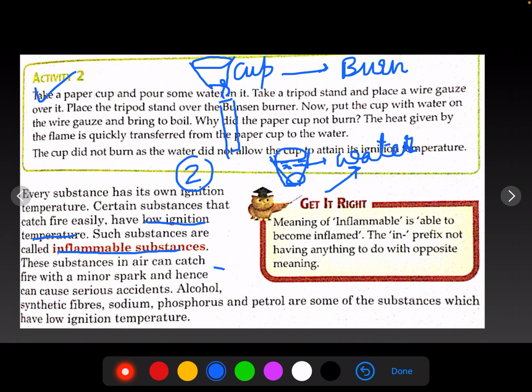For example, like alcohol, petrol, isn't it? Sodium when kept in the air automatically catches fire. So ऐसे substances जो बहुत तेजी से आग पकड़ते हैं उन्हें हम कहते हैं inflammable substances.